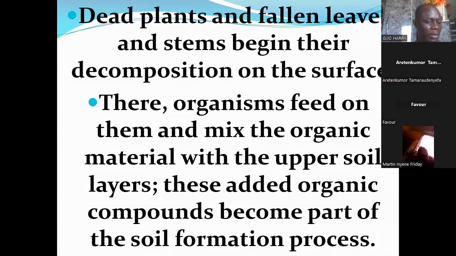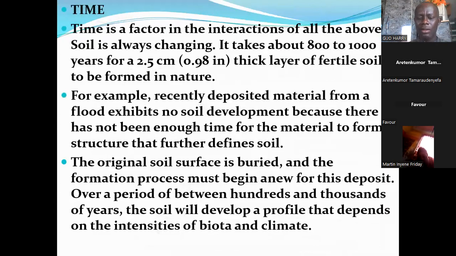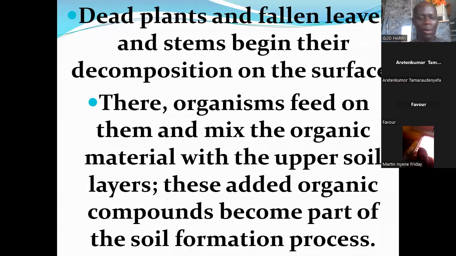So living organisms are also factors of soil formation. They mix organic matter. They are also responsible for nutrient cycling. They mix the soil profile in the form of tilling of the soil for agricultural purposes in the case of humans. And we also transport parent materials, either knowingly or unknowingly. So basically, that's how we living organisms affect the soil.